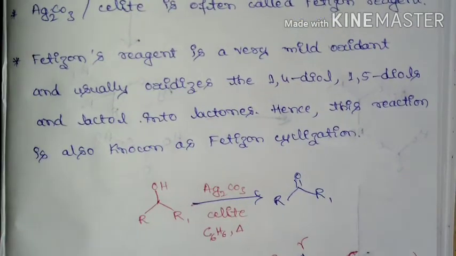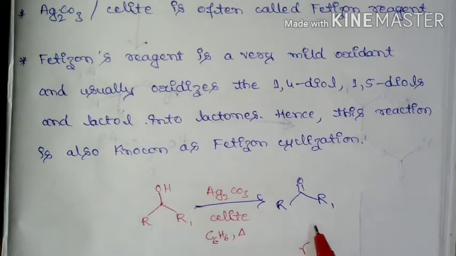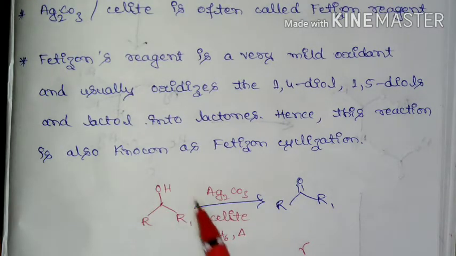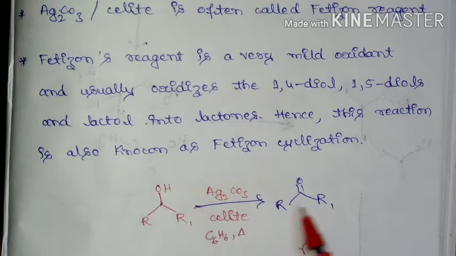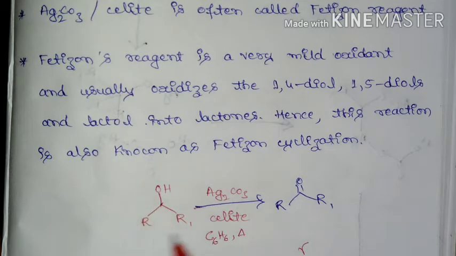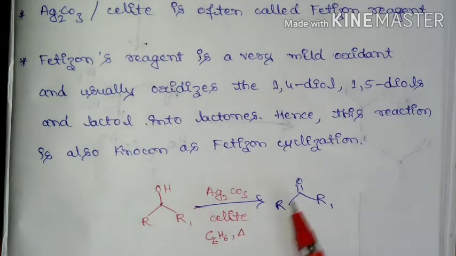So here you can see the reaction. This is alcohol to carbonyl compound oxidation. If you take primary alcohol, it will be oxidized to the corresponding aldehyde. If you take secondary alcohol, then it will be oxidized to the corresponding ketone.